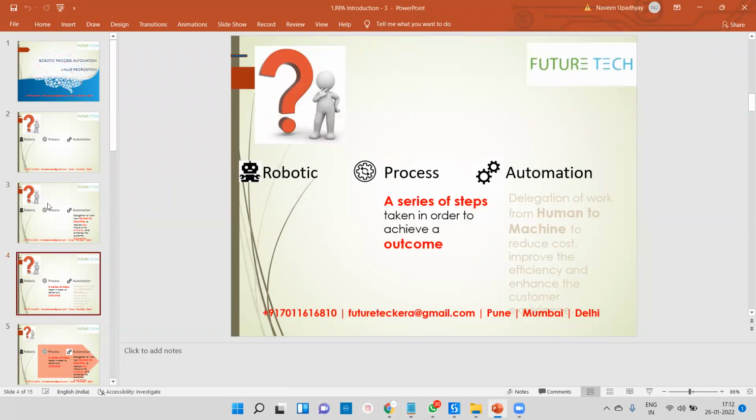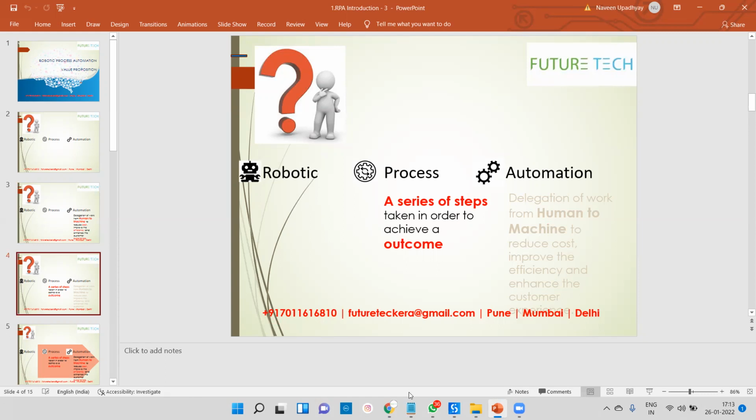The second thing is called process. Process means what? That is a series of steps. If you want to do a PhD, you go step by step: 10th, 12th, BTech, MTech, and then PhD. That is the process. In real time, there are lots of processes already going on across India and across the world. Banking process, finance process, lots of processes going on. And the third word is called automation.